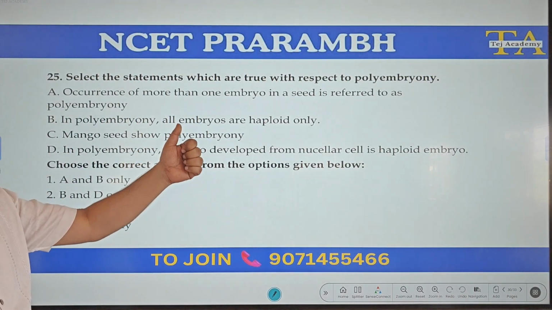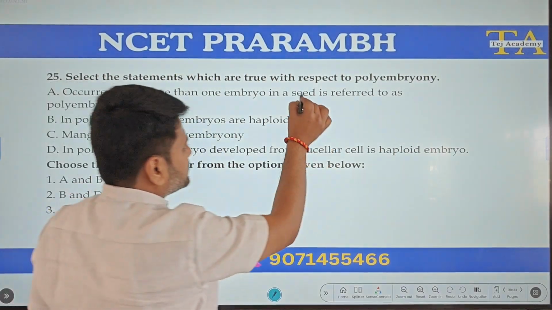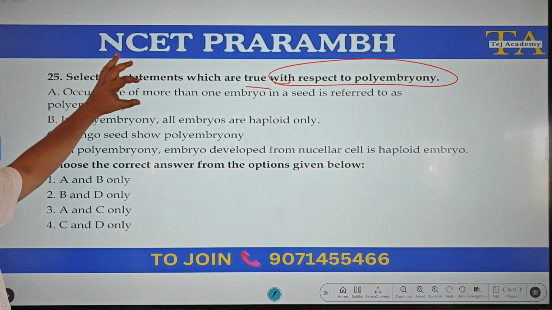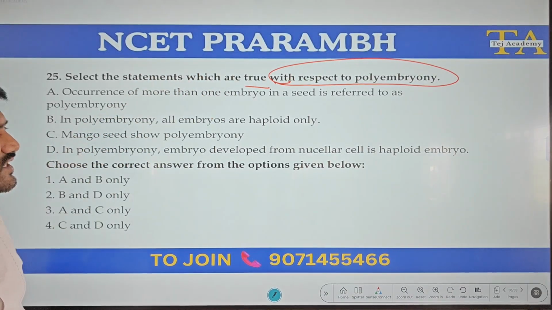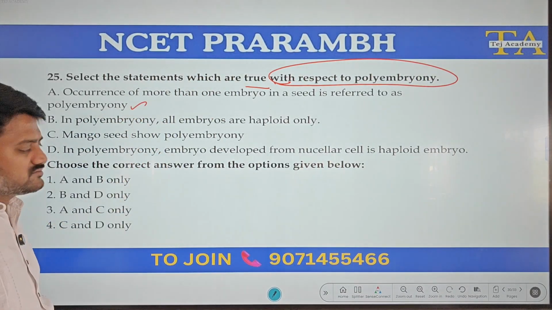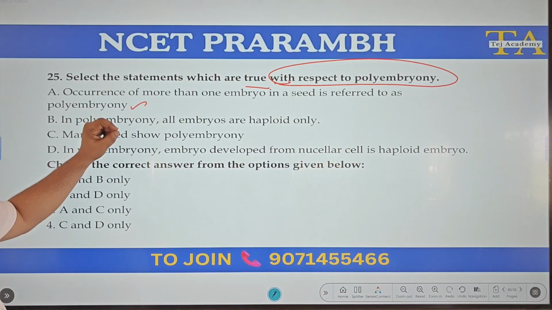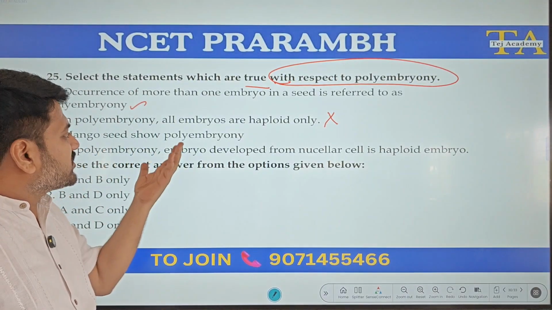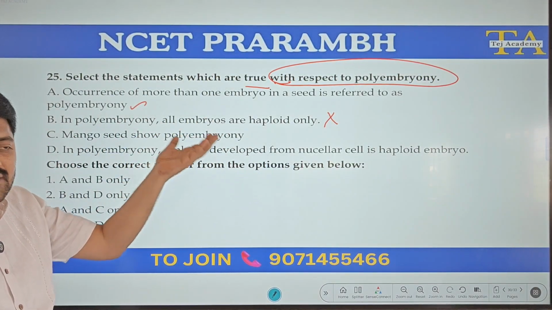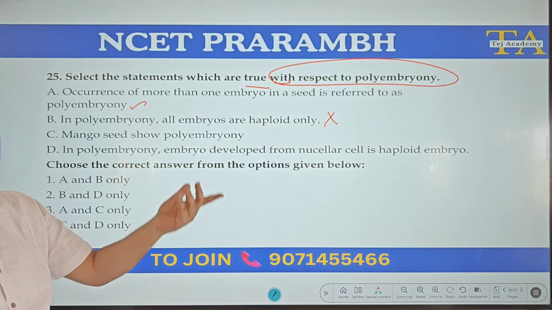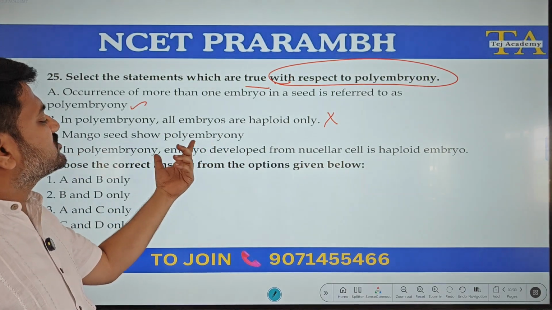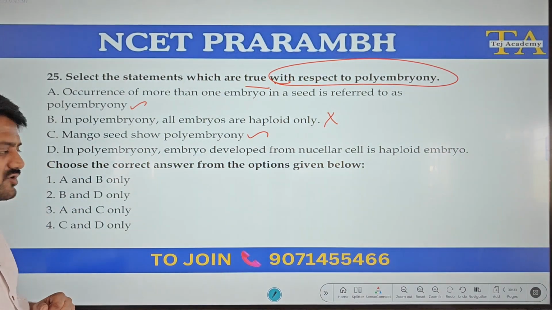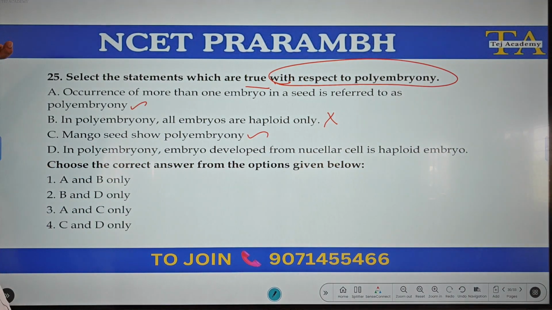Select the statements which are true with respect to polyembryony. Occurrence of more than one embryo in a seed is referred to as polyembryony. Yes, it is true. In polyembryony, all embryos are haploid only. No, it is not mandatory. Sometimes an embryo might have formed from a diploid tissue like nucellus or integument cells. So a diploid embryo is also possible. Mango seed shows polyembryony. Yes, mango, orange, citrus species show polyembryony. Correct. So here A and C.